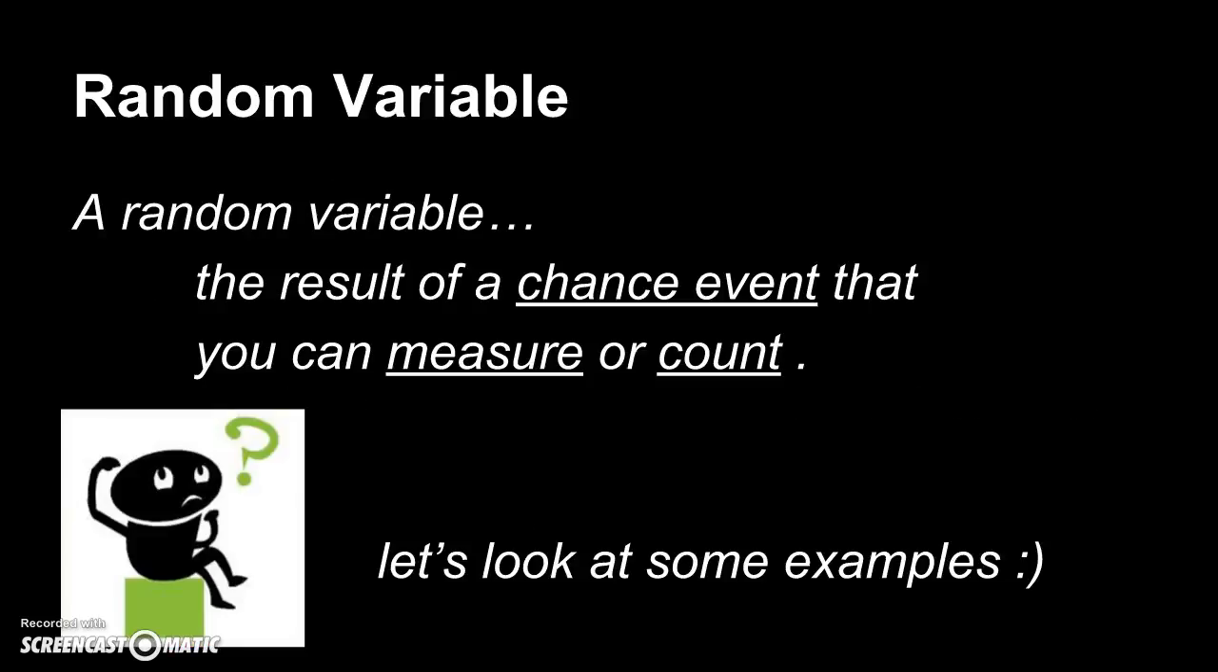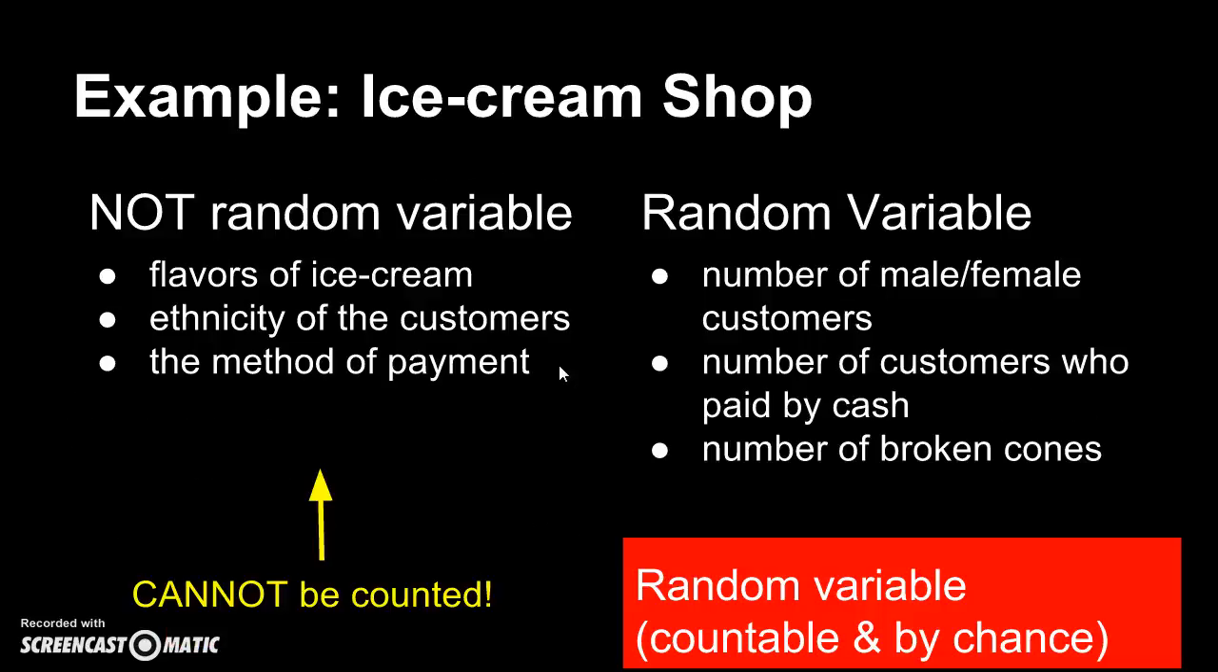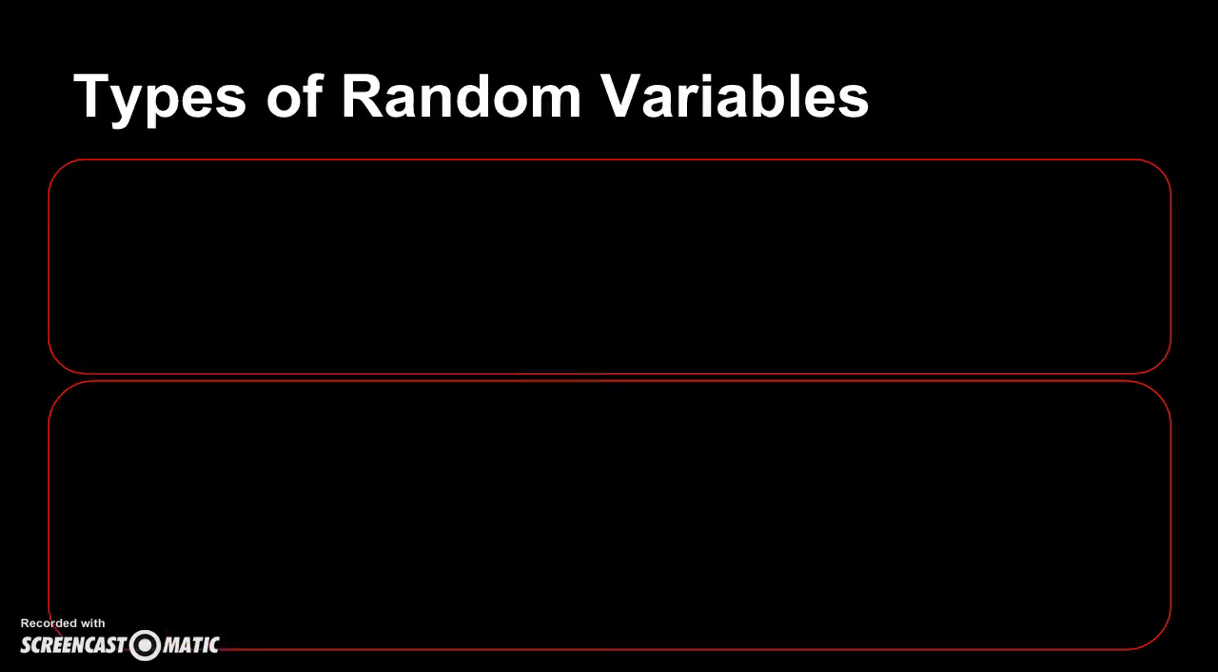It always comes back to these 2 components: chance, and measurable or countable. Okay? So in the next video, I'm going to show you what the different types of random variables are. But for now, this is it. Make sure you take down some notes, and I'll see you in the next video.